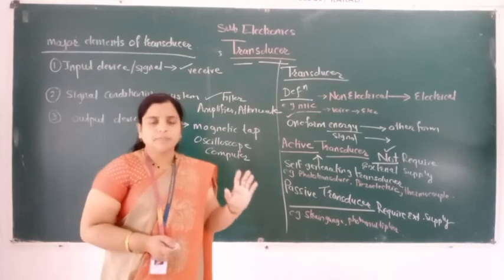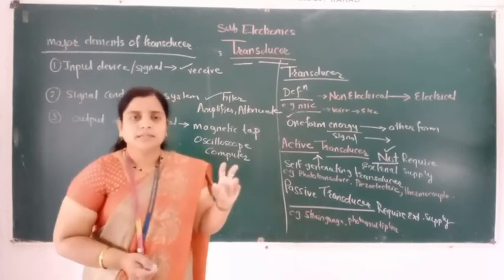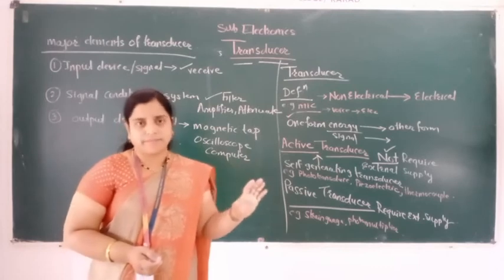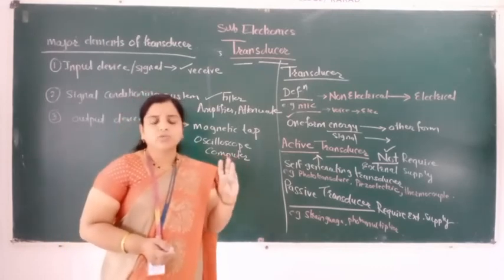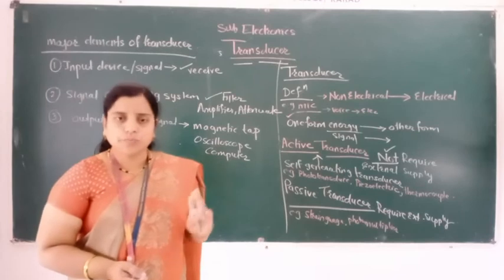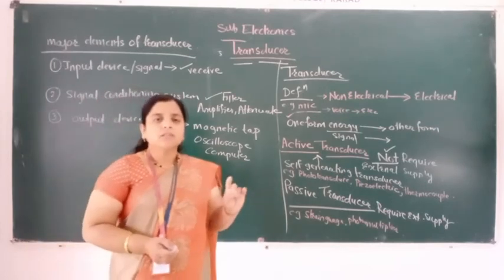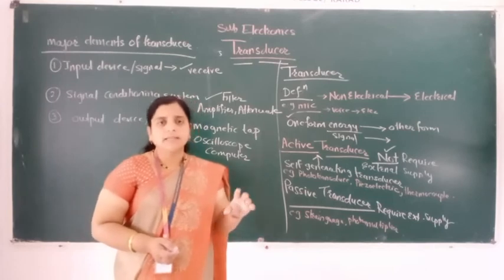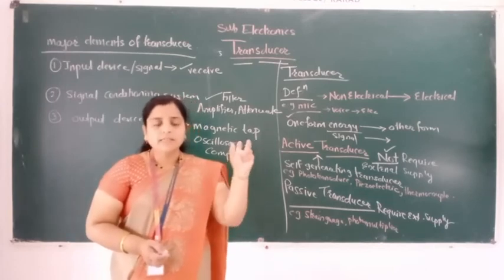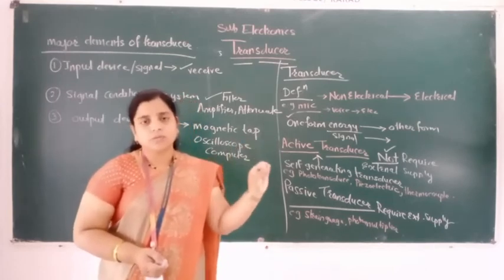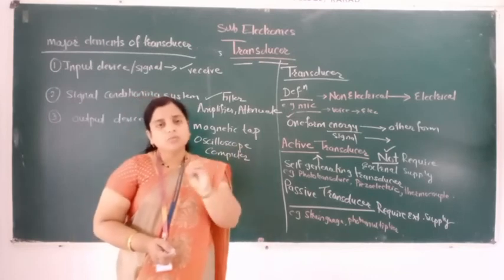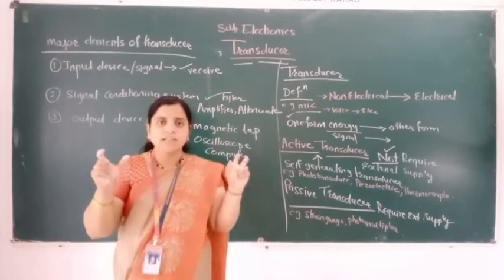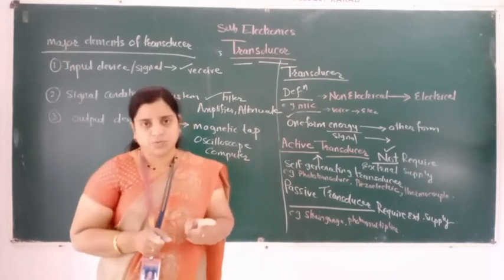First thing you remember, a transducer is a device which is used to measure anything, which is used to measure displacement, which is used to measure pressure, the electrical or non-electrical quantity. When it is used to convert or transfer one form of energy into another form, it is called a transducer.